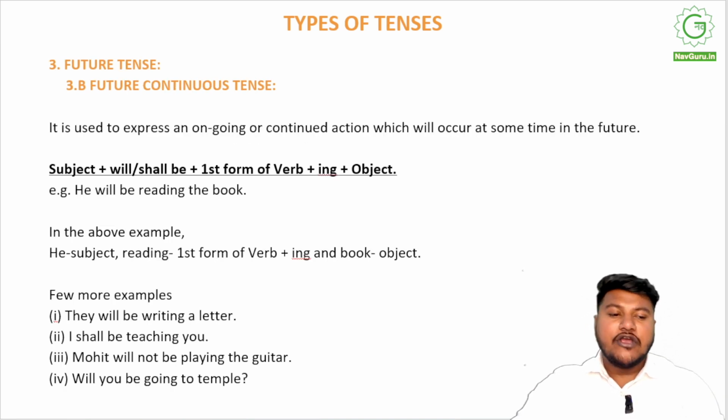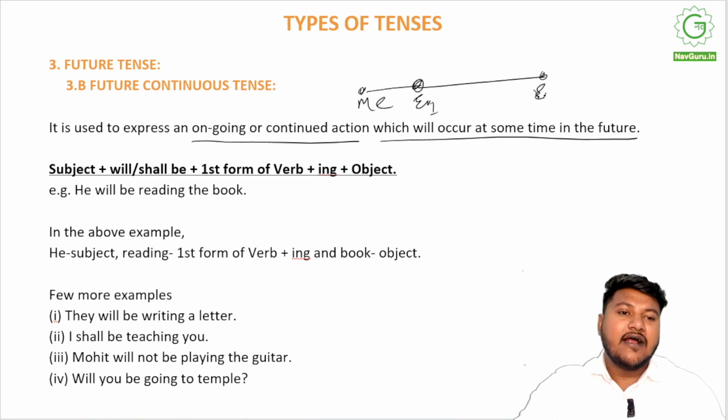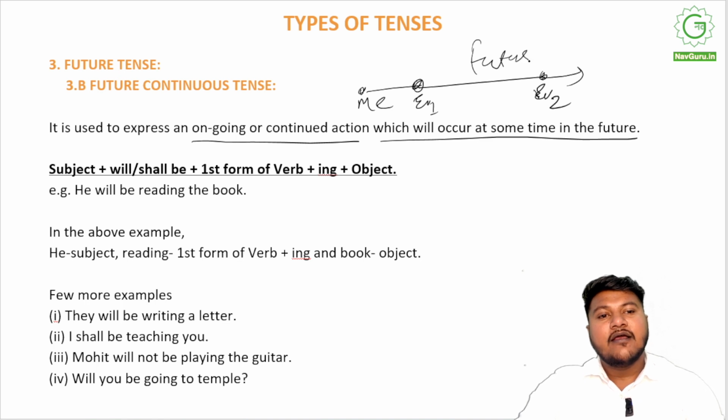Next up, we have future continuous tense. Future continuous tense is used to express an ongoing or continued action which will occur at some time in the future. So I know I am standing here. I know that event 1 will start at this place and it will go on at least until this place, and it is still in the future on the timeline. When I have to talk about this, I will be using future continuous tense, right?